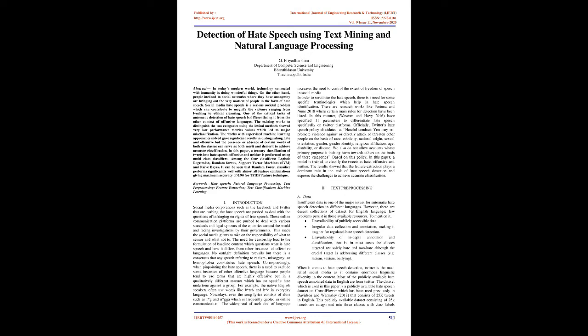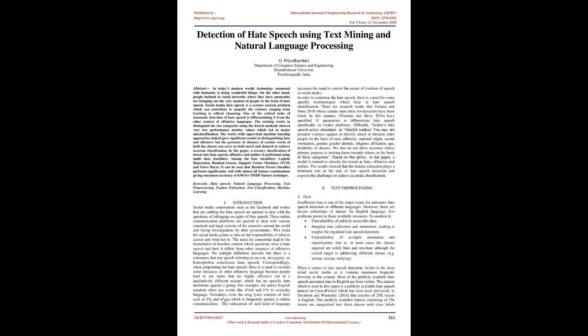In this paper, a ternary classification of tweets into hate speech, offensive and neither is performed using multi-class classifiers. Among the four classifiers, logistic regression, random forests, support vector machines, SVM, and naive Bayes, it can be seen that the random forest classifier performs significantly well with almost all feature combinations, giving maximum accuracy of 0.90 for the TF-IDF feature technique. Keywords: hate speech, natural language processing, text pre-processing, feature extraction, text classification, machine learning.